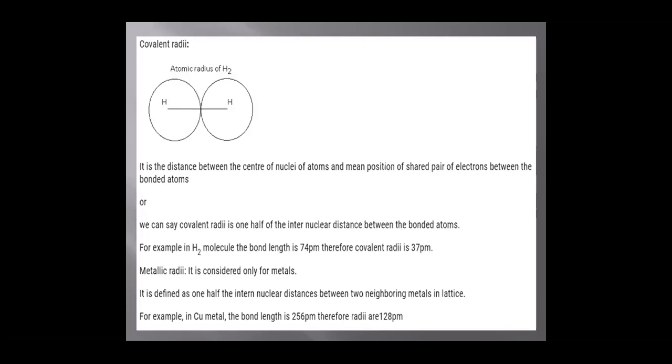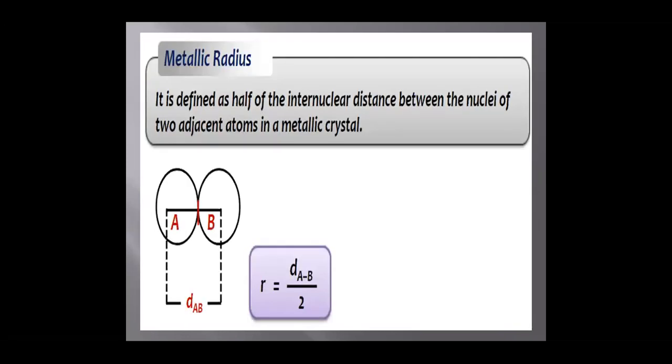Metallic radius is considered only for metals, and it is defined as half the internuclear distance between two neighboring metals in a lattice. For example, in copper metal, the bond length is 256 picometer. Therefore, the radius is 128 picometer. So metallic radius is half of the internuclear distance between the nuclei of two adjacent atoms in the metallic crystals.